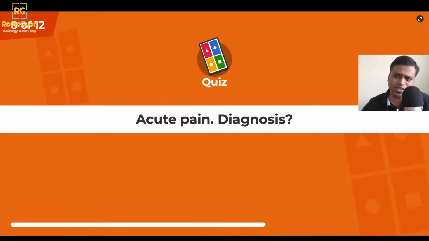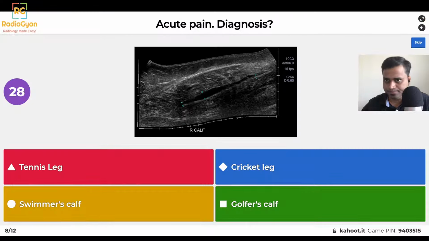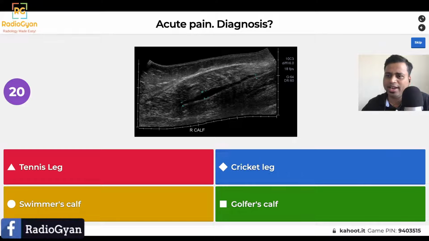So this patient presented with acute pain. I think they were playing cricket, and then they complained of sudden acute pain in the calf. So what would be their diagnosis here? Is it tennis leg? Is it cricket leg? Is it swimmer's calf? Or is it golfer's calf? So this is a longitudinal, panoramic ultrasound at the level of the calf.